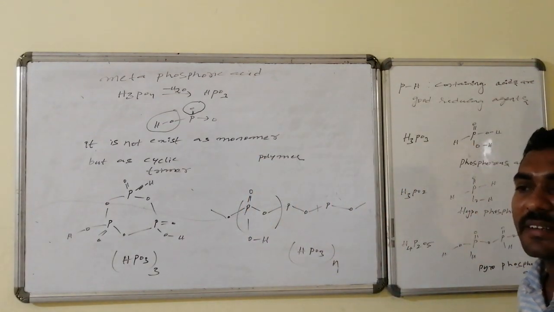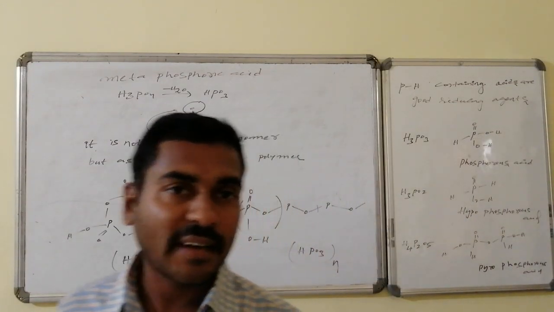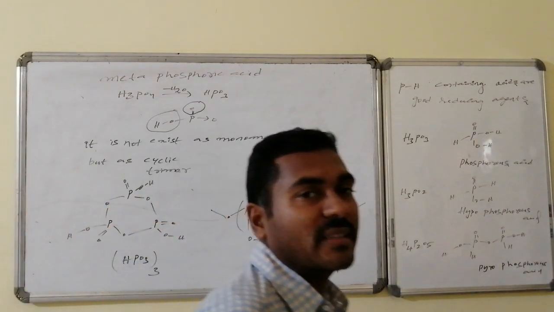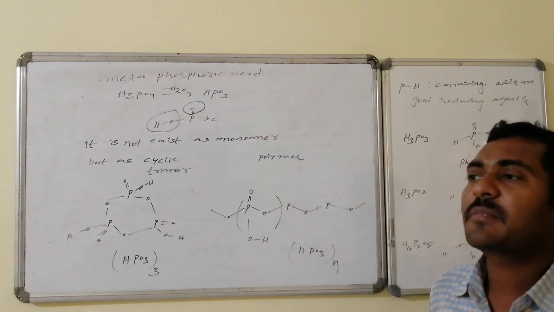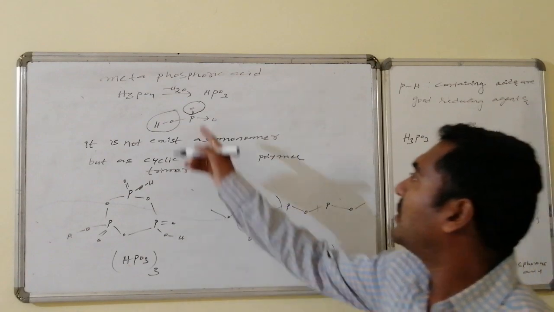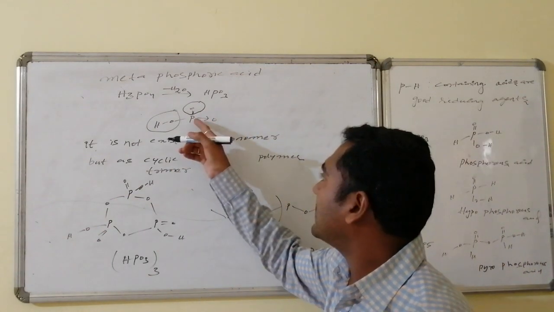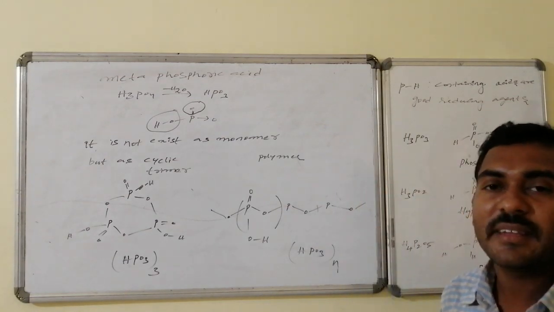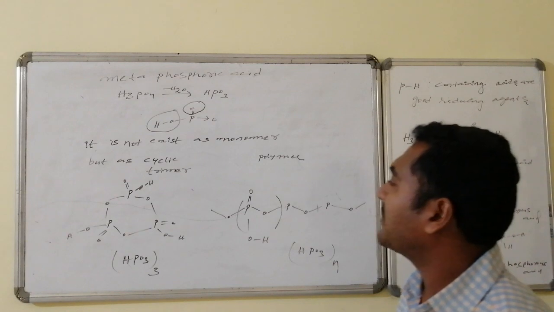Either it may be present as a cyclic trimer or a polymer system. In the cyclic trimer system, three metaphosphoric units are connected in such a way that every phosphorus has one double bond oxygen followed by OH. We may consider this coordinate covalent bond as partial positive and partial negative charges. These are connected one with the other.